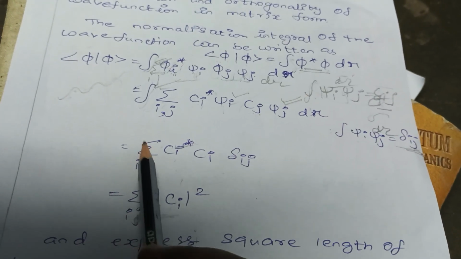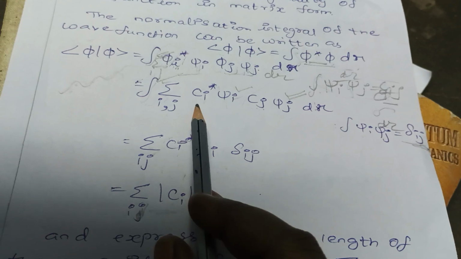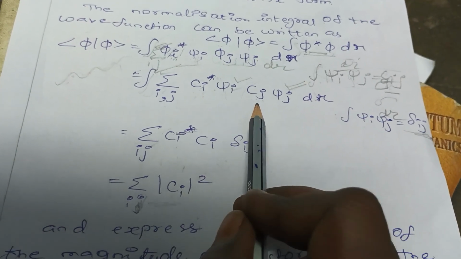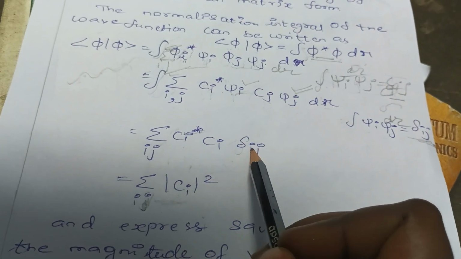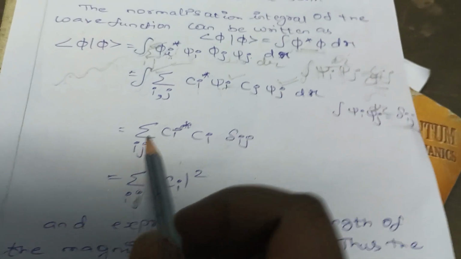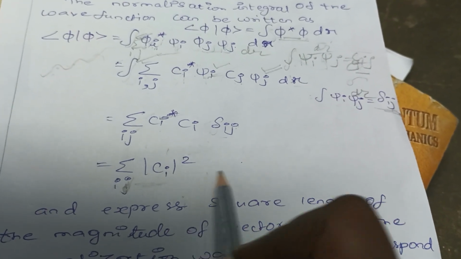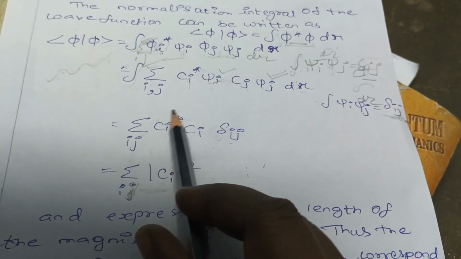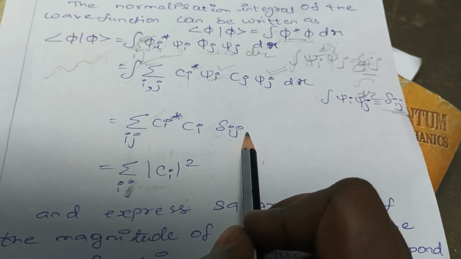So it will become summation over ith and jth particle ci star and cj. Here we are taking this form for this epsilon ij. So this form is the square magnitude length. We are considering only the ith particle, so the jth particle is automatically neglected.